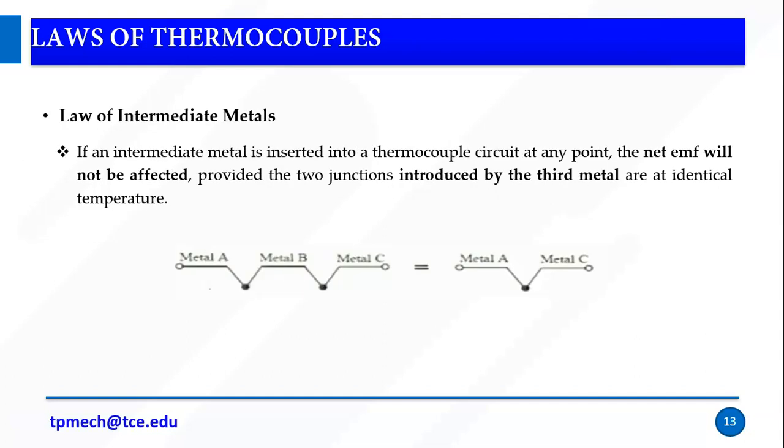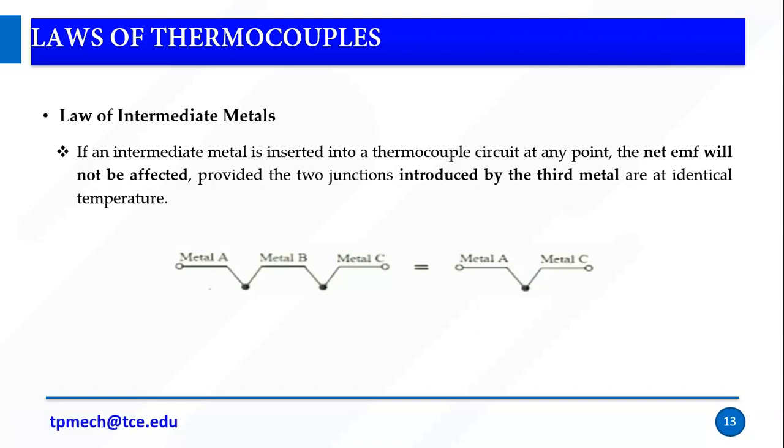So this is a very simple principle. For example, if I have metal A, metal B, metal C, three metals, it will give the voltage, right? If I remove metal B, metal A and metal C are both the same. So if an intermediate metal is inserted in the thermocouple circuit at any point, the net EMF will not be affected. So irrespective of material, the net EMF will not be affected.